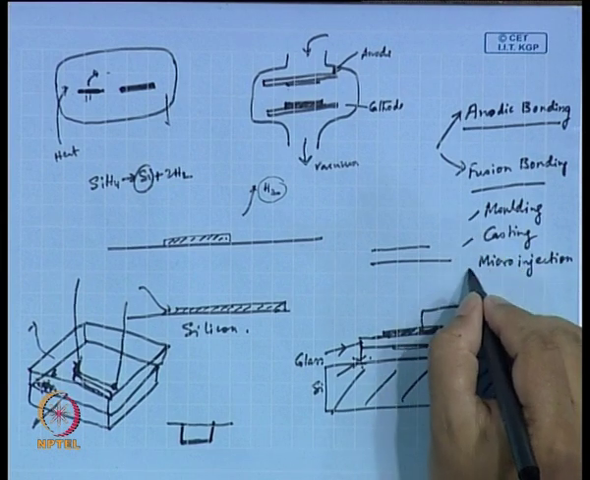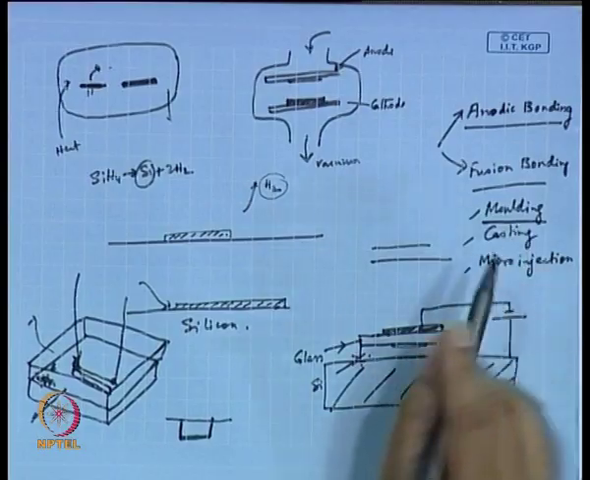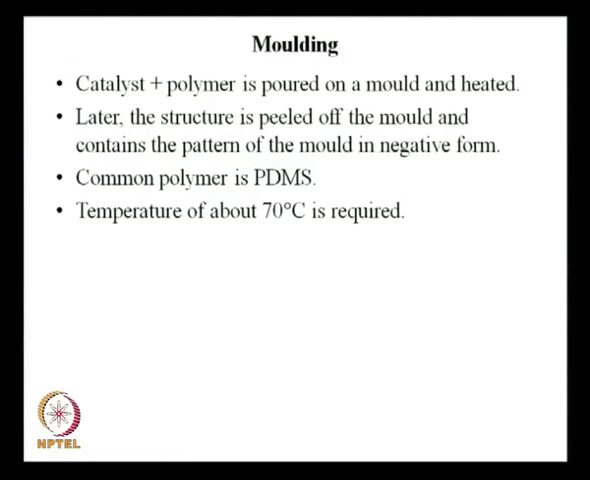So, these are the 3 methods we are talking about. Now, if we focus on this first one, the molding, that is what we have in the next slide. Catalyst plus polymer is poured on a mold and heated. So, first of all, you take this polymer to a molten state.